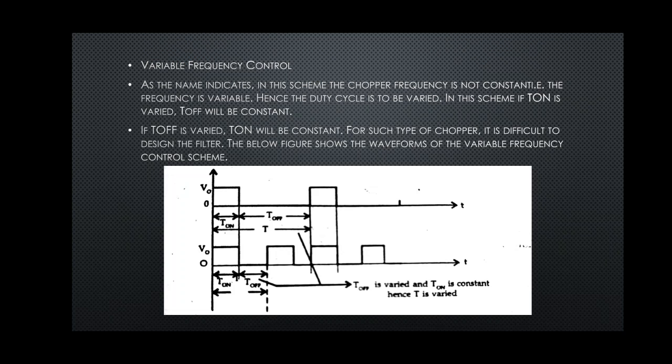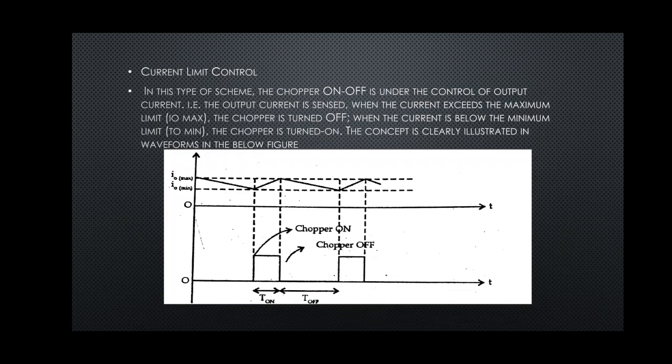The third control scheme in case of chopper is called current limit control. In this type of scheme, the chopper on-off is under the control of output current. When the output current is sensed and the current exceeds the maximum limit, that is I naught max, the chopper is turned off. We can easily observe this from the waveform. When the current is below the minimum limit, I naught min, the chopper is turned on.